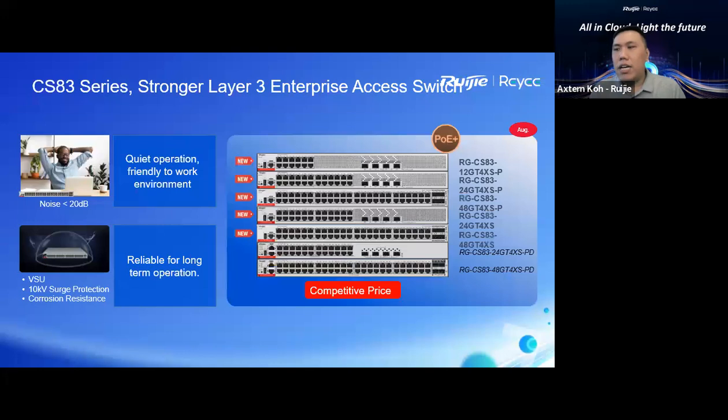All right. And for the new release again, as you understand right now, our CS83 series model is very limited right now.